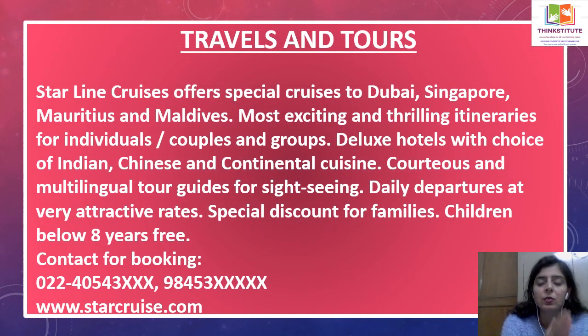This is for travels and tours. Suppose you have a travel and tour company and you send tours to different places. You have to tell the names of the places and what services you offer, for example Indian, Italian cuisine and veg and non-veg meals, and what kind of hotels you offer. Does the itinerary include the cost of transportation, cost of visa as well, the stay as well as meals cost? All these things should be mentioned. And is there any discount you give for families, for example 50% discount for children below 12 years of age?